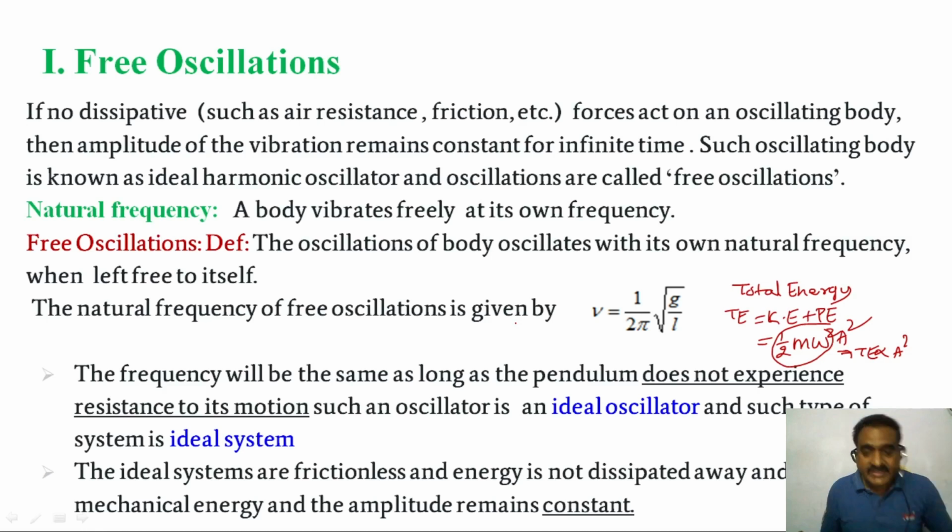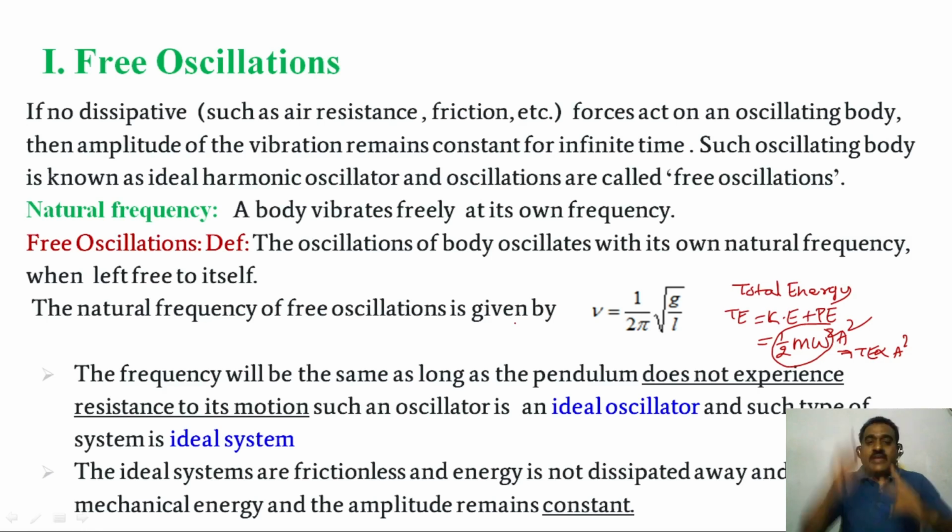If a body oscillates with its own natural frequency, that phenomenon is called free oscillations. A body vibrates freely at its own frequency, which is called natural frequency. Just remember natural frequency and free oscillations.